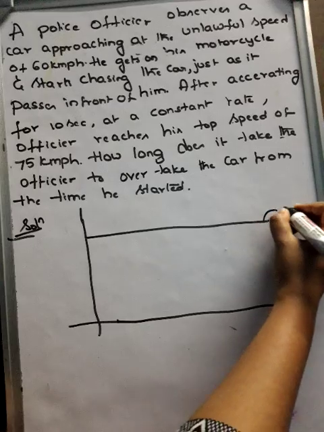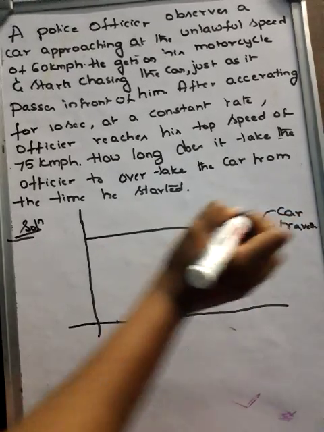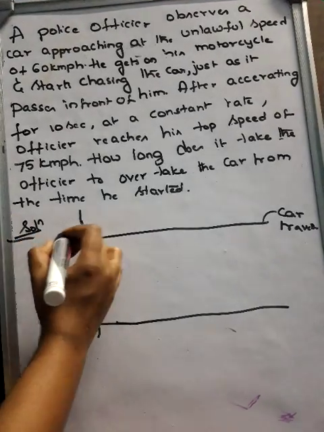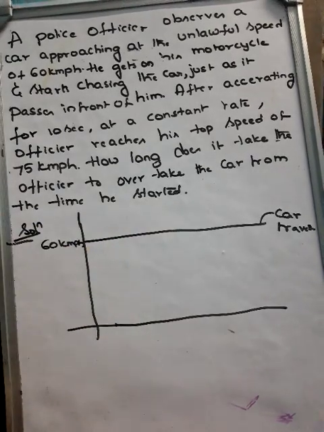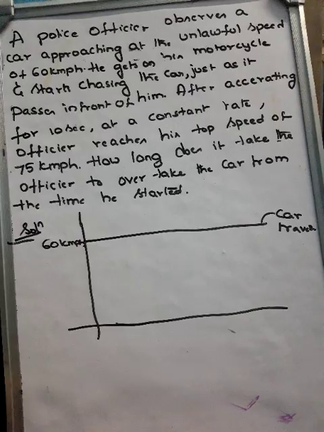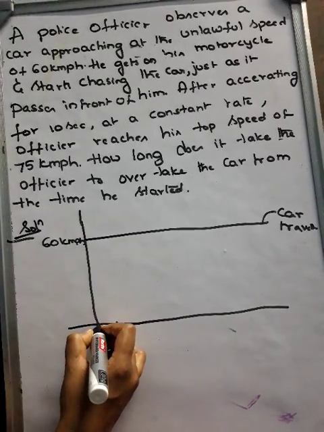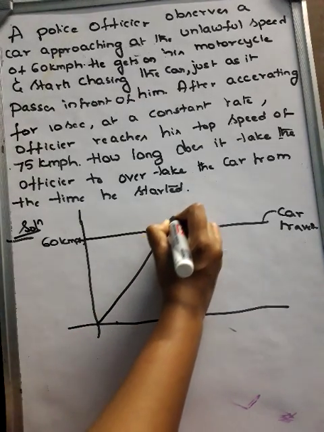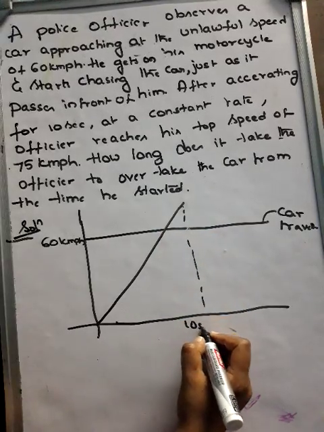The car is traveling at a speed of 60 kilometer per hour. It is not changing, it is constant. Now the police will observe, he will observe up to 10 seconds.